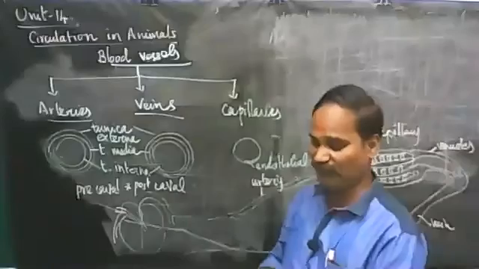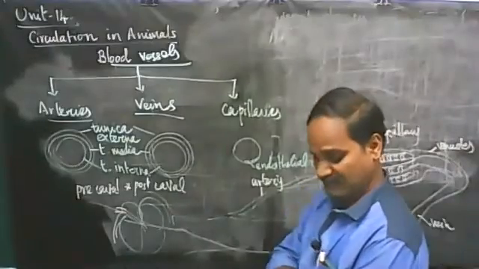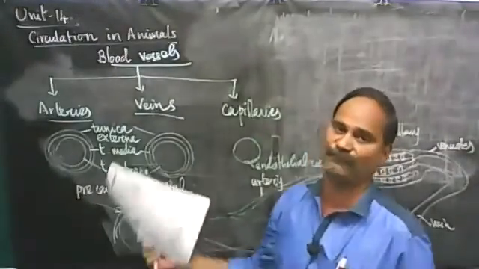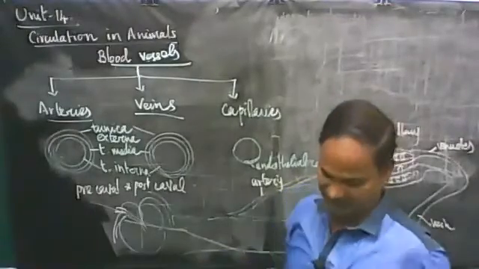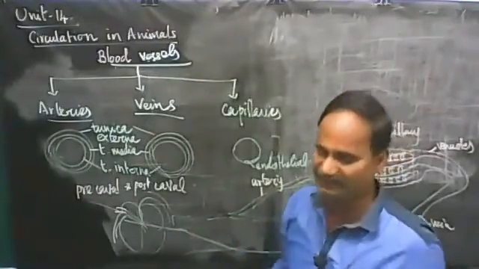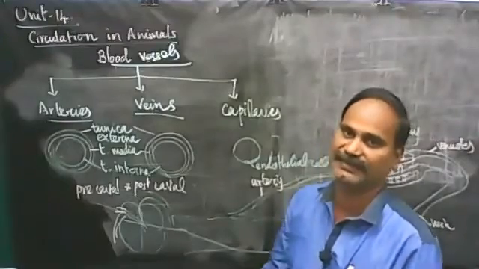Right. So with that we have completed the blood vessels. Now let's see the types of circulatory system. Next session we will study the detailed structure of the heart and how it works. We will discuss that in detail.